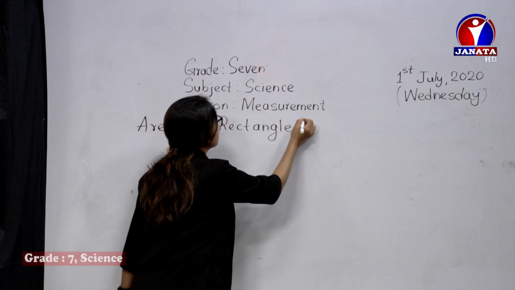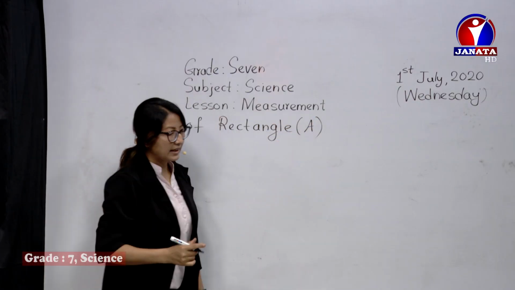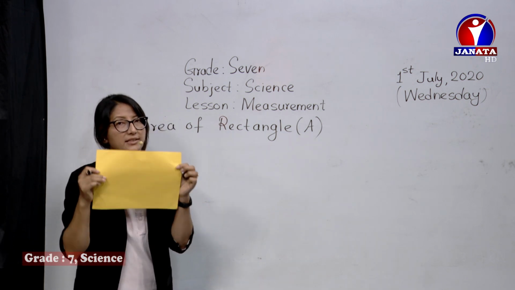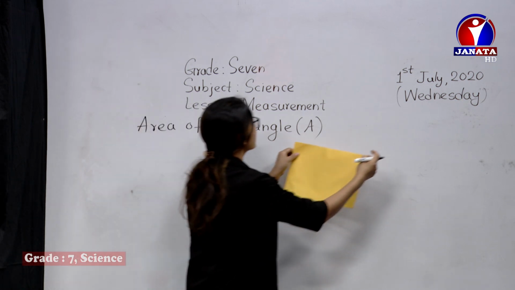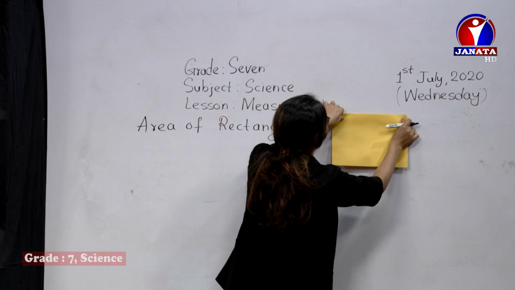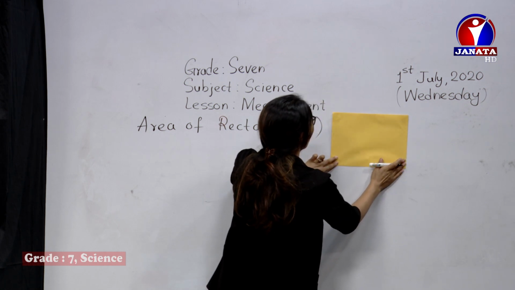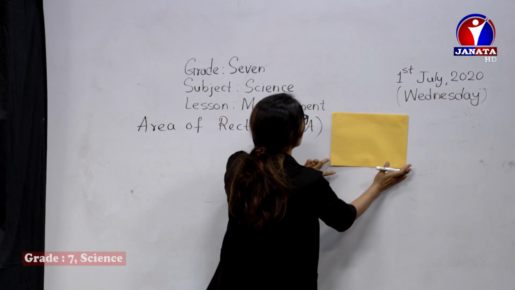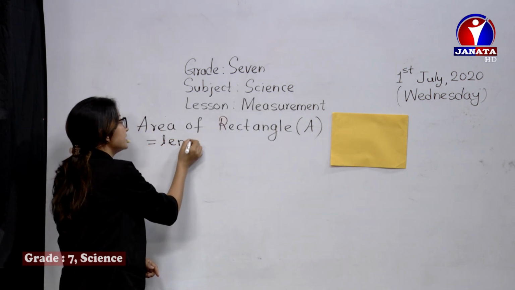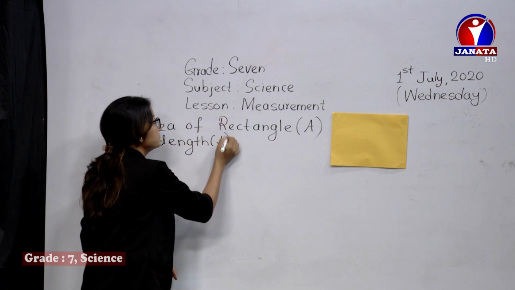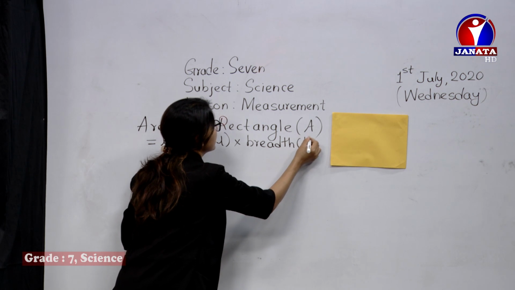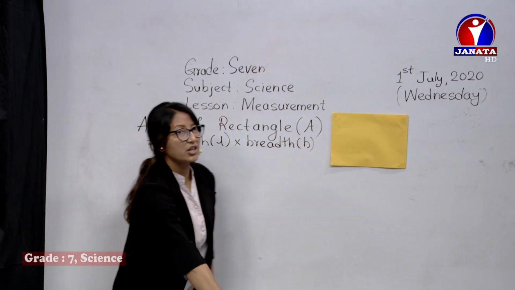Area of a rectangle. Like this is a rectangle. You can check here. I just pasted the rectangle over here. Now, to calculate the area of the rectangle, we should know the formula: area is length of the rectangle times its breadth. Now, how much is its length if we measure?